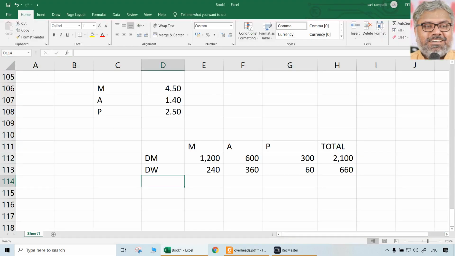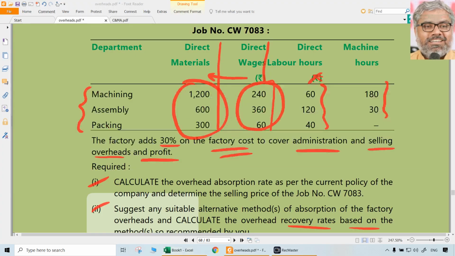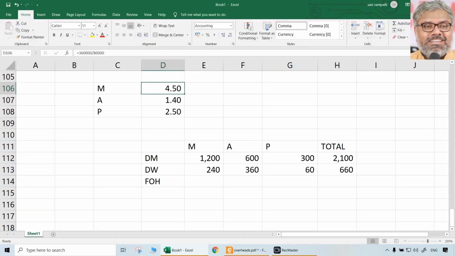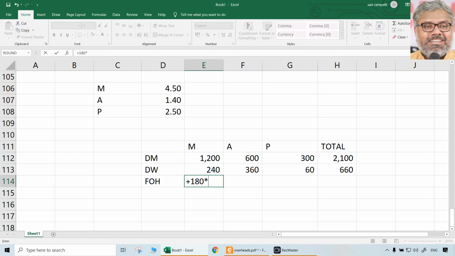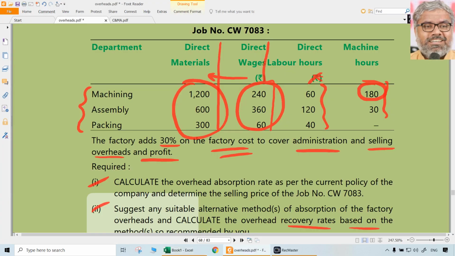overheads. Overheads are factory overheads, let us call. Factory overheads, how they have to be recovered for the machining department is on the basis of machine hour, and the machine hour rate is 4.5. We know that. How many machine hours are worked on this machine for this job? 180 hours are worked. That is reality. So 180 into 4.5 will be the factory overheads. That is 810. That is for the machining department.